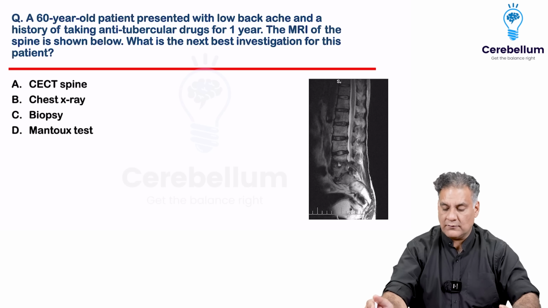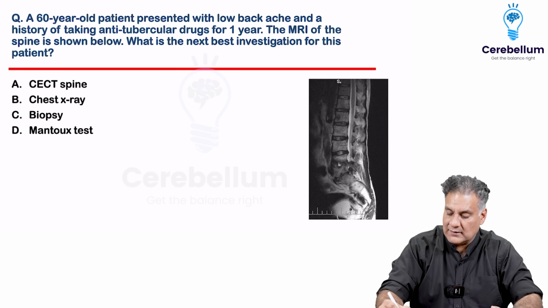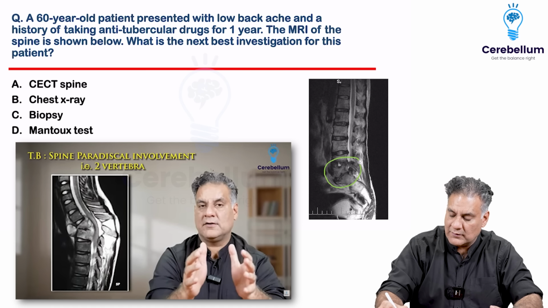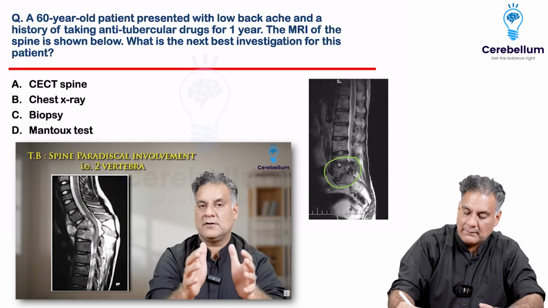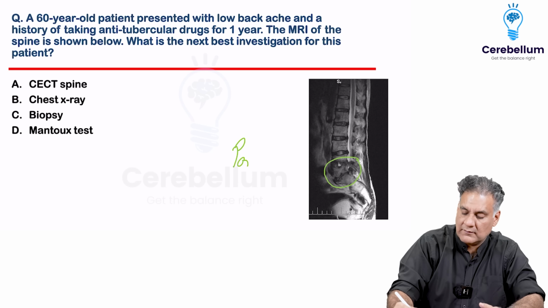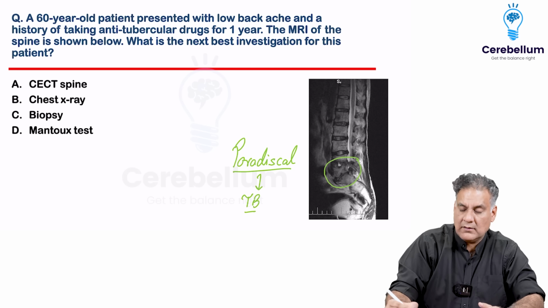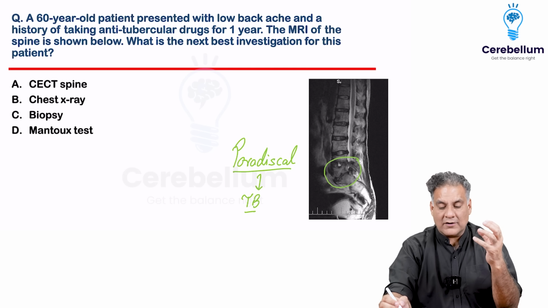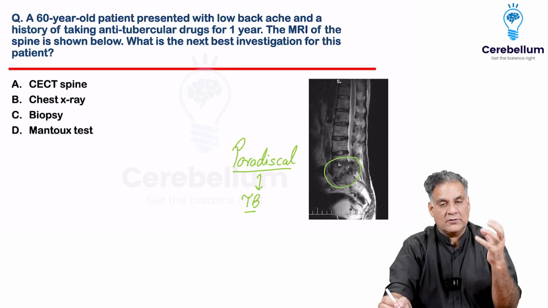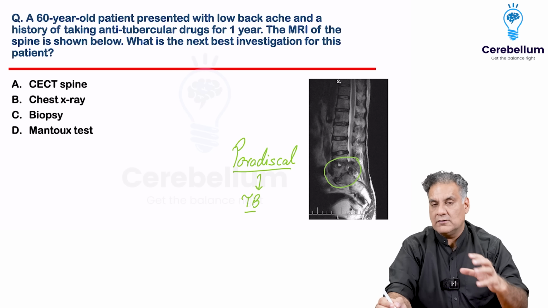Now, here what they are showing at the lumbosacral junction, two vertebrae are being involved. So two vertebral disease, that is a paradiscal disease. So very simple. A paradiscal disease, meaning two vertebral disease, goes in favor of tuberculosis, Pott's spine. Now here, what is the next investigation that you want to do? You already have an MRI showing you paradiscal involvement. So what do you want to do?